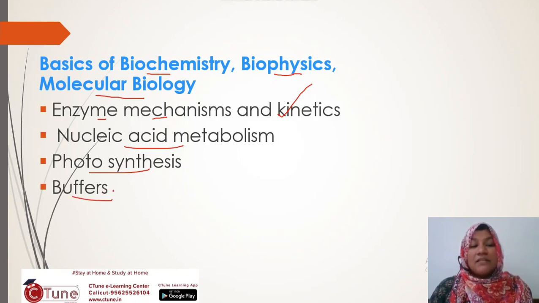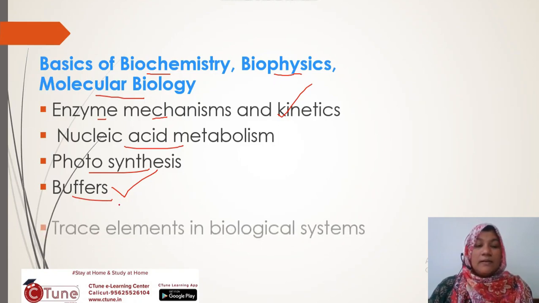What is a buffer solution? Any solution that resists the change in pH is a buffer solution. So we have to study different buffer solutions, the buffer system in blood, and examples of buffers.